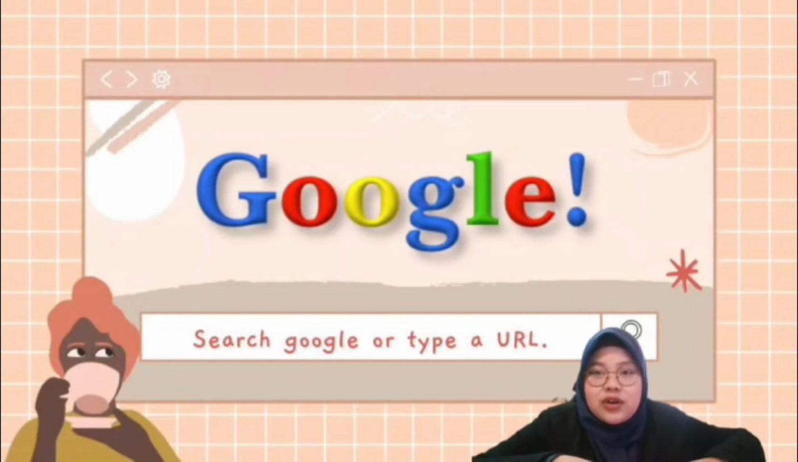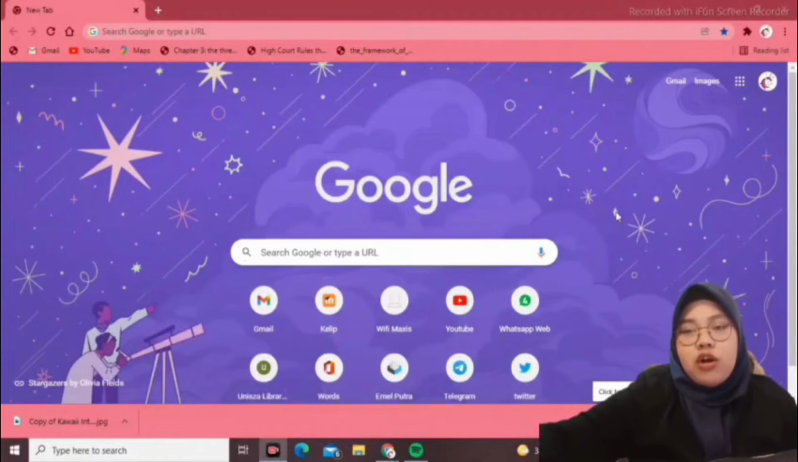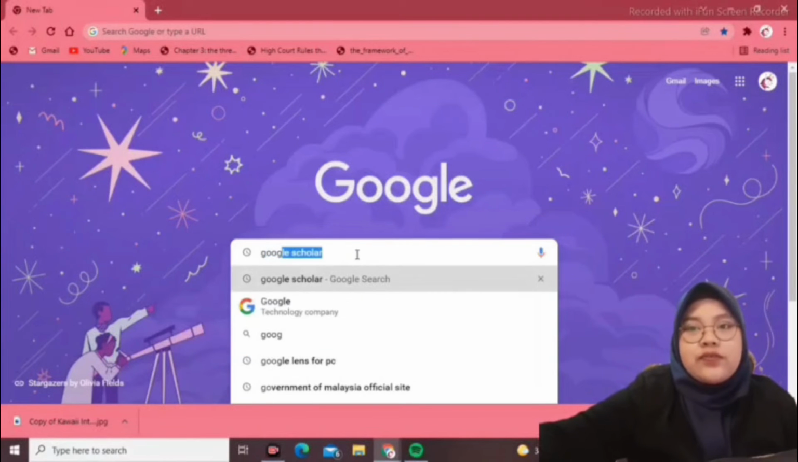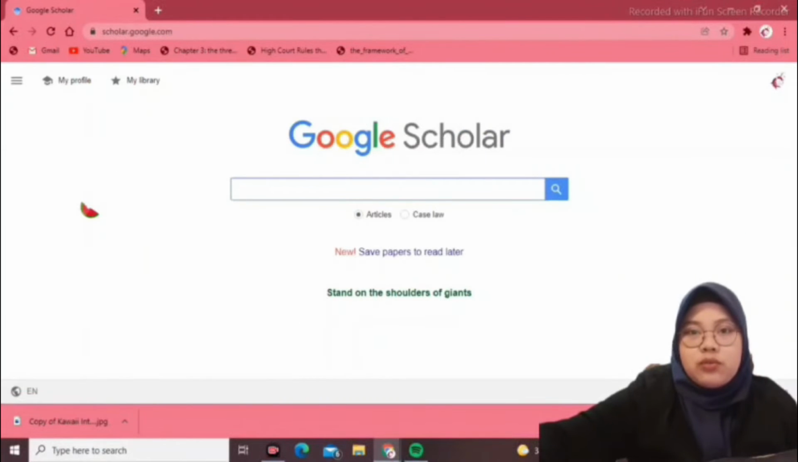So let me tell you how I collect data from Google. First things first, I will go to the normal Google search engine, then type Google Scholar, and click the first result, which brings me to the Google Scholar web page. The web page looks much like the regular Google search page with the Google Scholar logo and a search box underneath. Then you will see a search bar and below it there is a button for articles and case law.